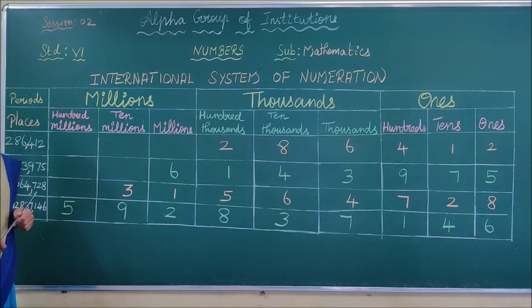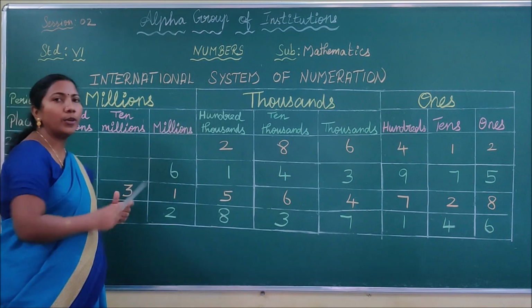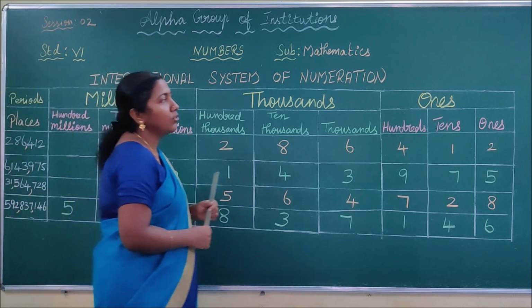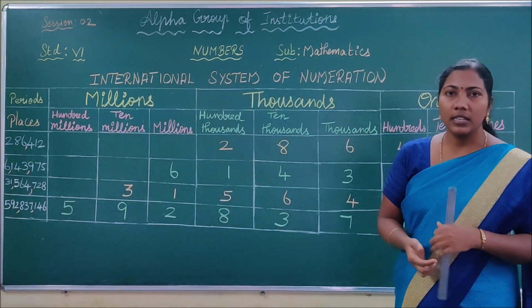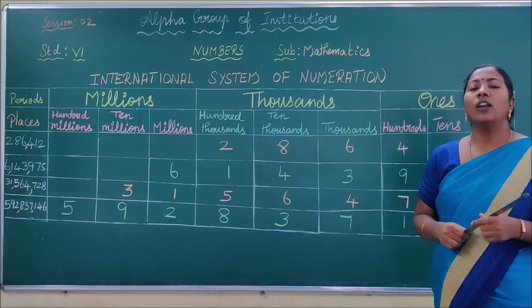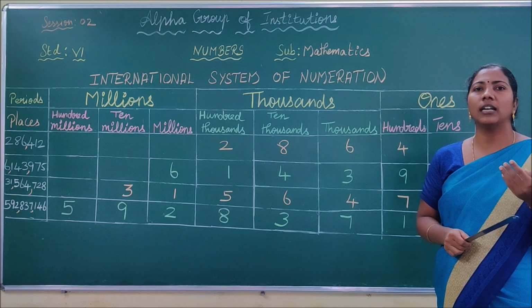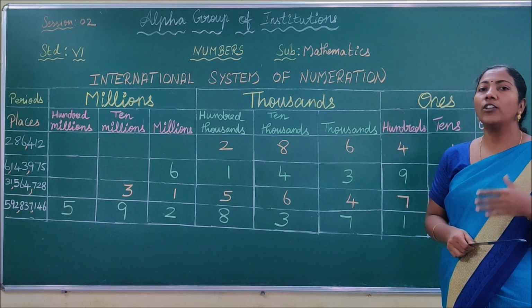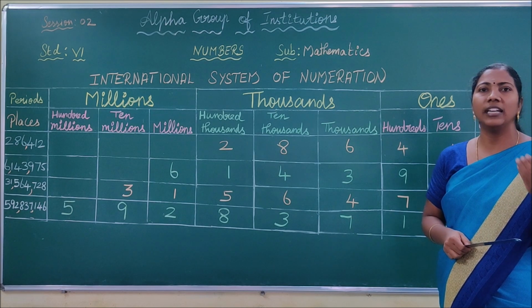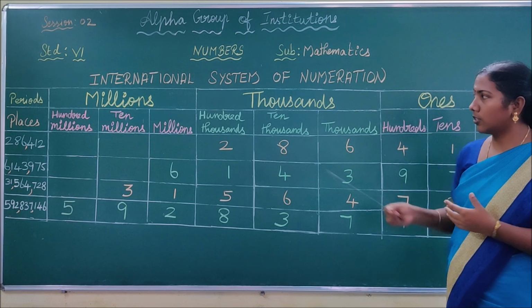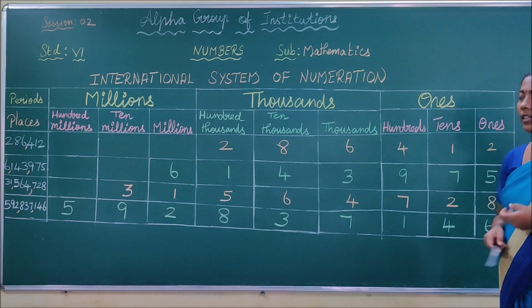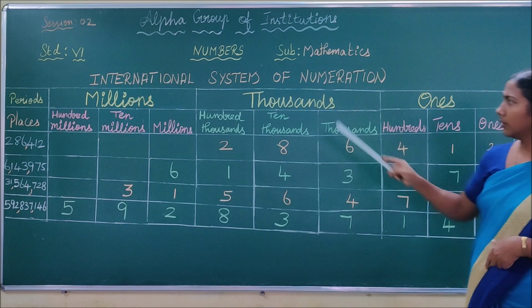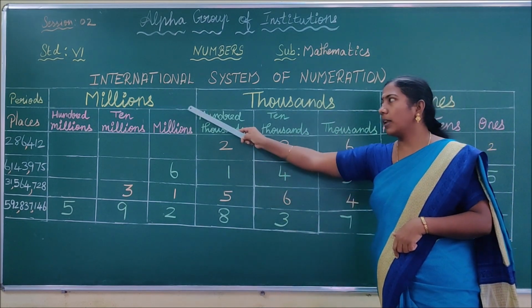Now, children, you are seeing the place value chart for the international system of numeration. From this place value chart, you can easily understand what the periods in the international system are, what place values come under each period, and how you can read a number using the international system. See the chart, children. What are the periods in the international system? It has only three periods: ones, thousands, millions.